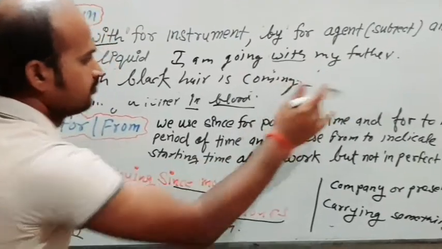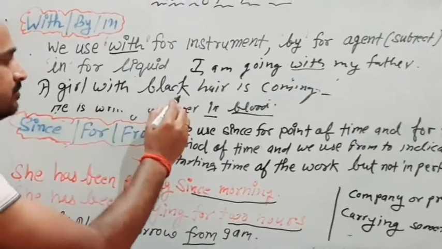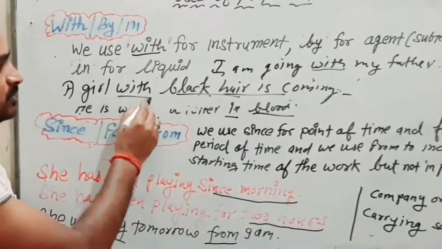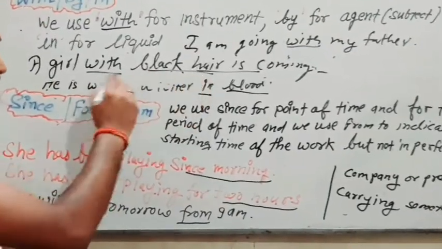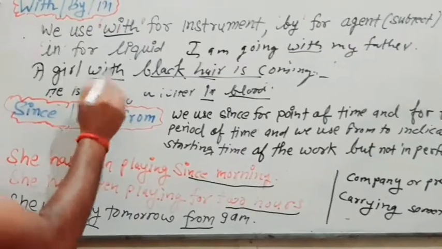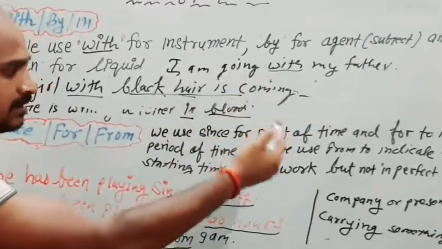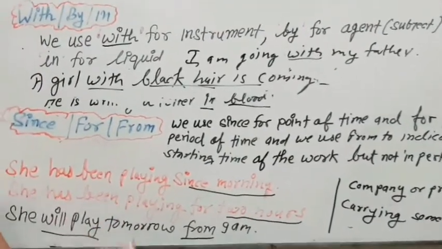So let's see, now the girl is having black hair, so we are using with, so she is carrying black hair with her, we are using with. Now we are using with when we are having somebody's company.